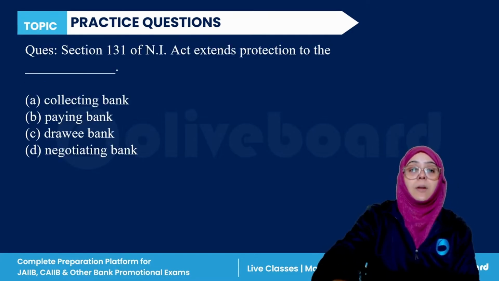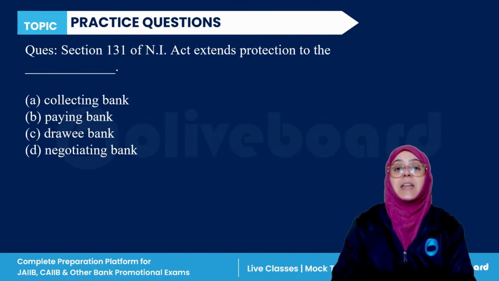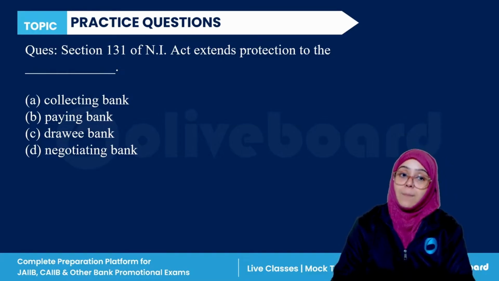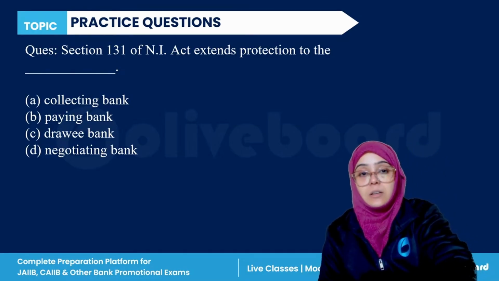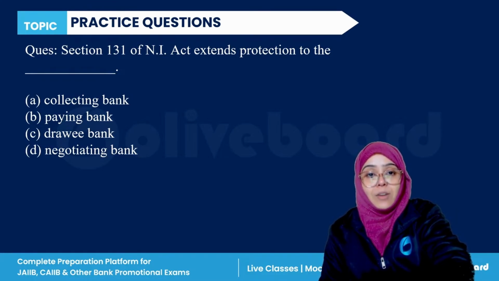Next question. Section 131 of the Negotiable Instruments Act extends protection to dash: collecting bank, paying bank, drawee bank, or negotiating bank. So Section 131 actually gives protection to whom? Everyone, please answer this question.